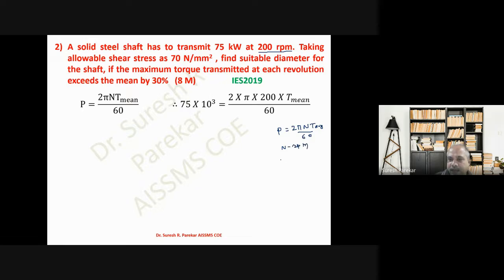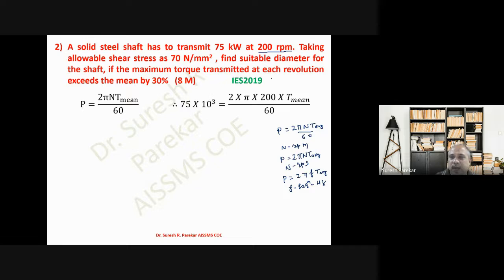Another formula is P equal to 2 pi N T average, where N is in RPS. And third, P is equal to 2 pi f into T average, where f is the frequency in Hertz. So we have these three formulas.